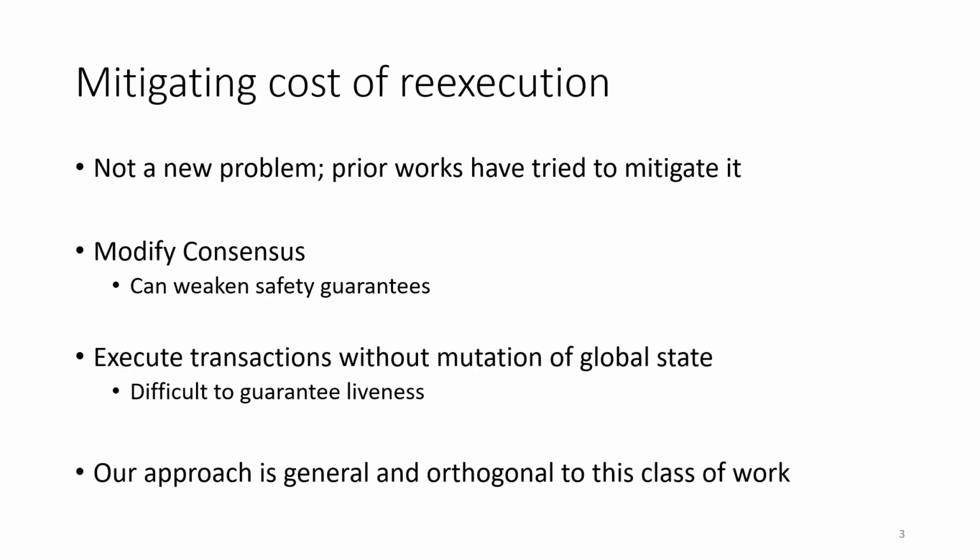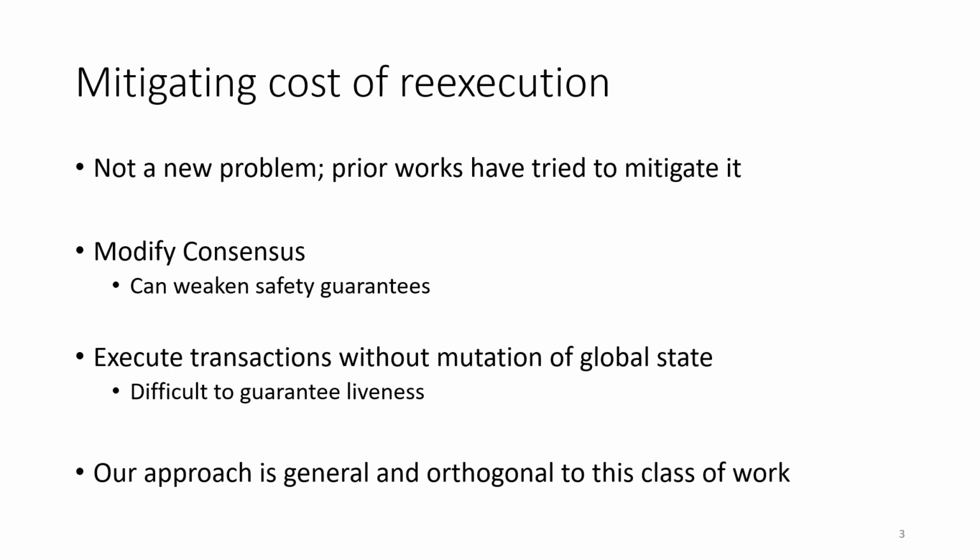This problem is not new, and in the blockchain space, there are many proposals to mitigate it. There are two main approaches in the literature. One broad approach is to modify the consensus algorithm. This seeks to trust a smaller number of nodes that will reach consensus on and execute some valid transaction. A typical node then doesn't have to check or re-execute most transactions, but only a few. However, in general, this weakens the safety guarantees of the overall system, as this smaller set of nodes is trusted for correctness. Sometimes that is further patched by talking about incentives or something like this, but the core point remains.